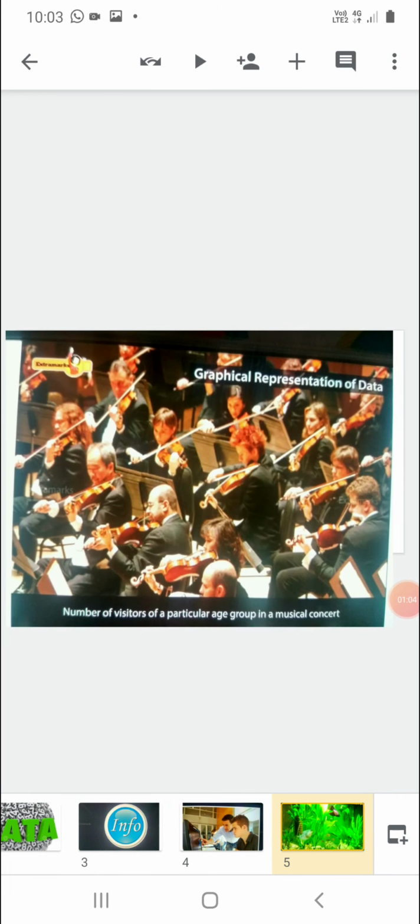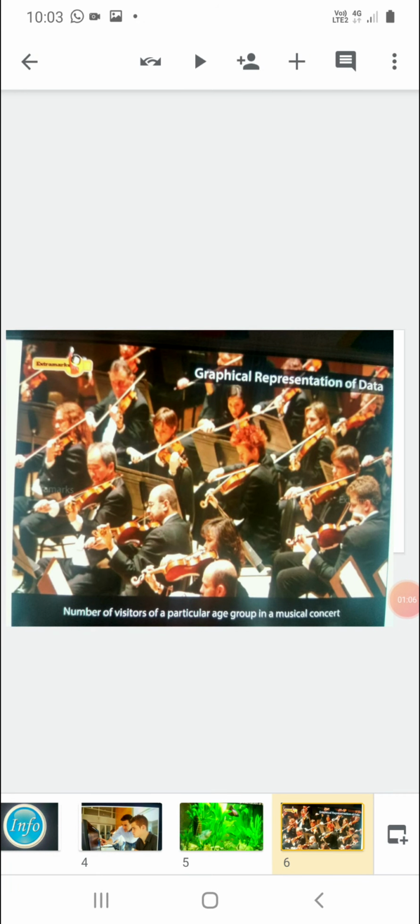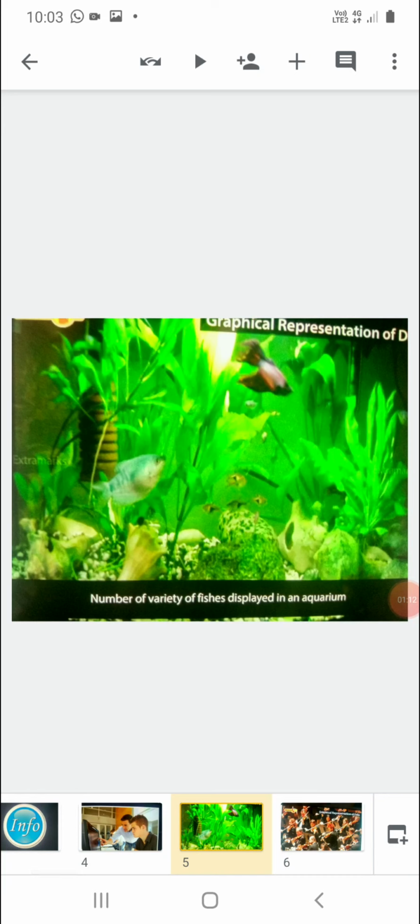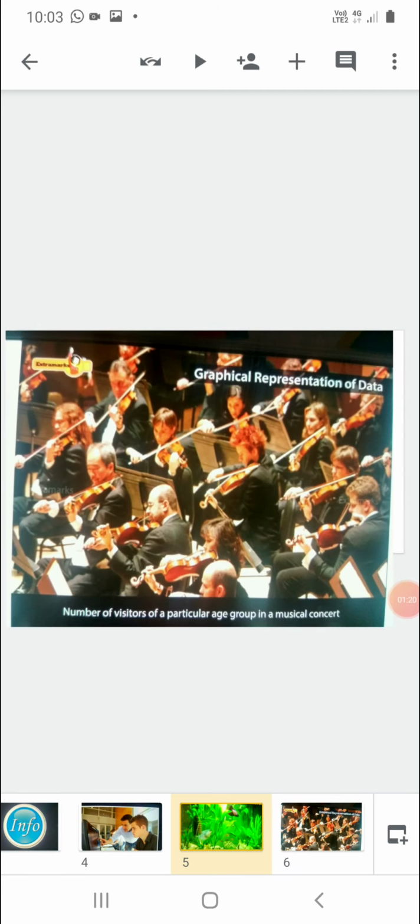Another example is the number of visitors of a particular age in a musical concert. All these things can be represented in statistical form using graphs, polygons, bar graphs, and histograms. The second example, a practical application of statistics in our day-to-day life, is the number of visitors of a particular age group in a musical concert.